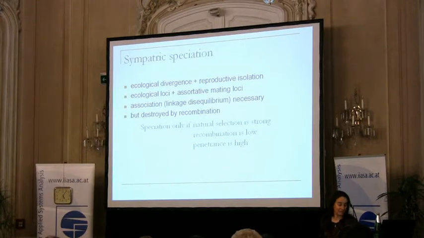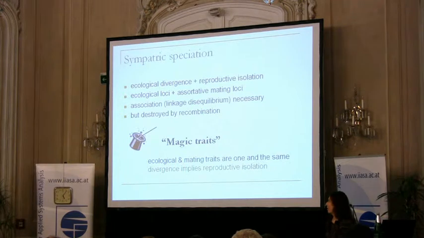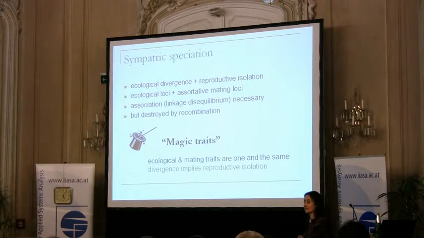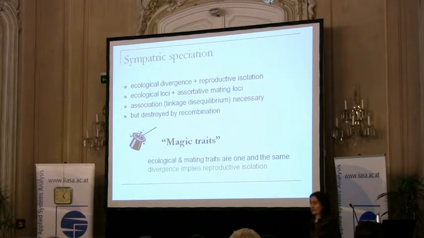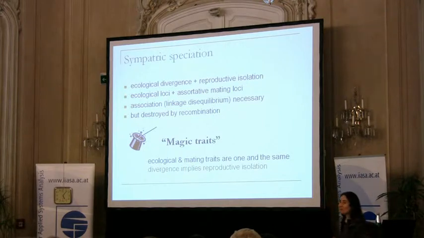Now, contrasting to this classical picture, we have what we call magic traits, traits which are ecological traits under natural selection, but at the same time they also control mating. So the ecological and the mating traits are one and the same. And this, by magic, sort of, solves the problem of recombination.